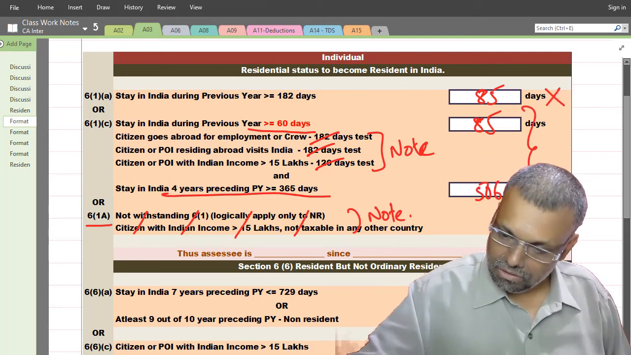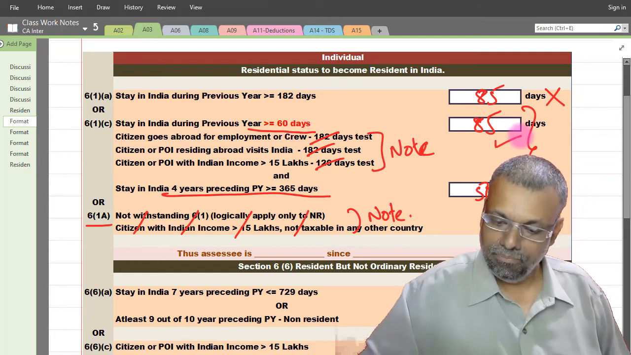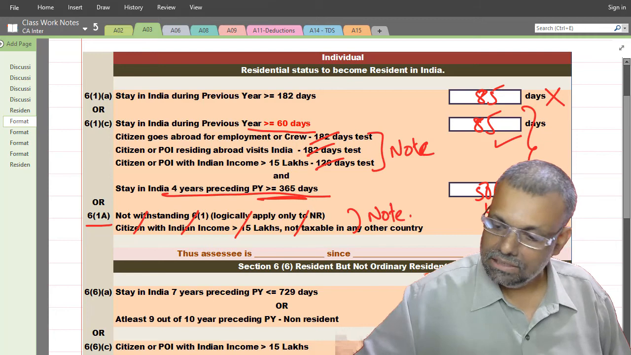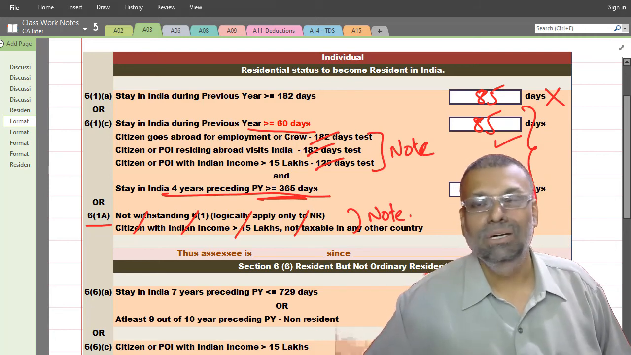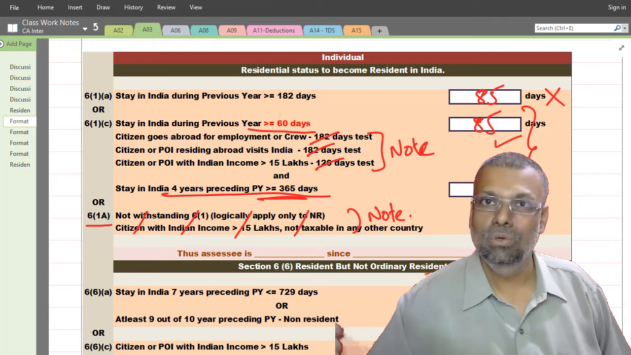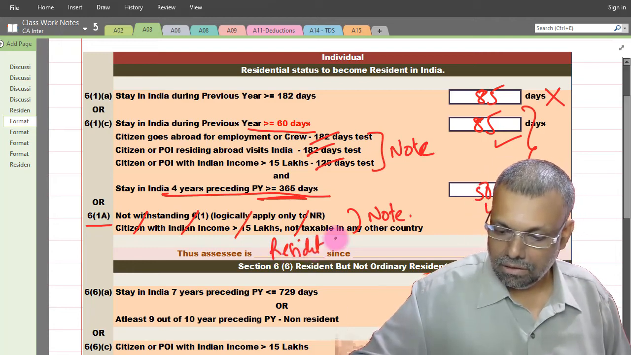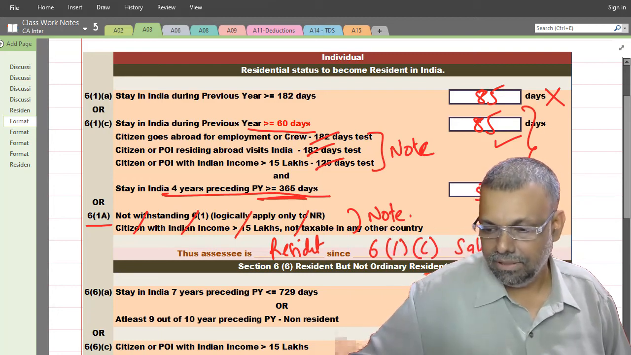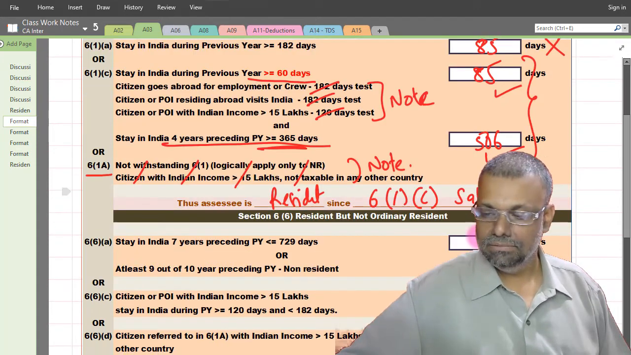Now these two together: the 60 days test is satisfied, and this 365 days test is also satisfied. In fact, this particular question is very much similar to the previous question, and that's the reason I told you I will do it in the fastest possible manner. Thus, the assessee is resident since 6(1)(c) conditions are satisfied. Quickly, that was the first part of the answer.